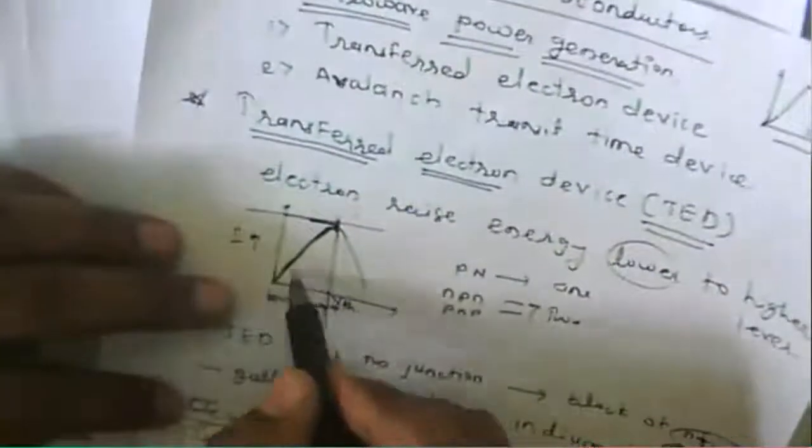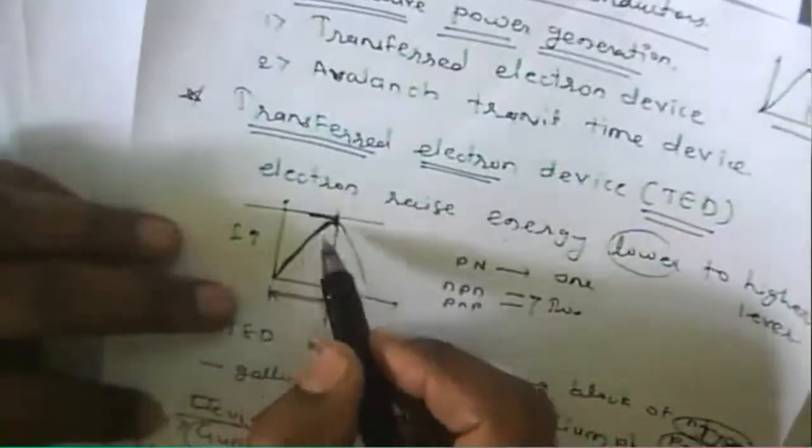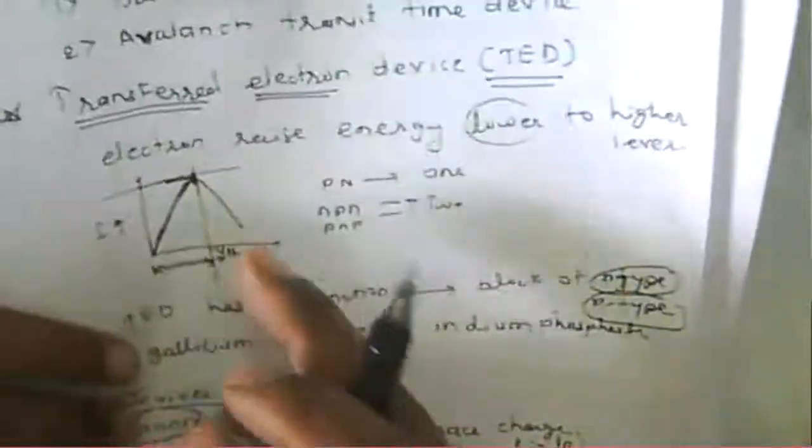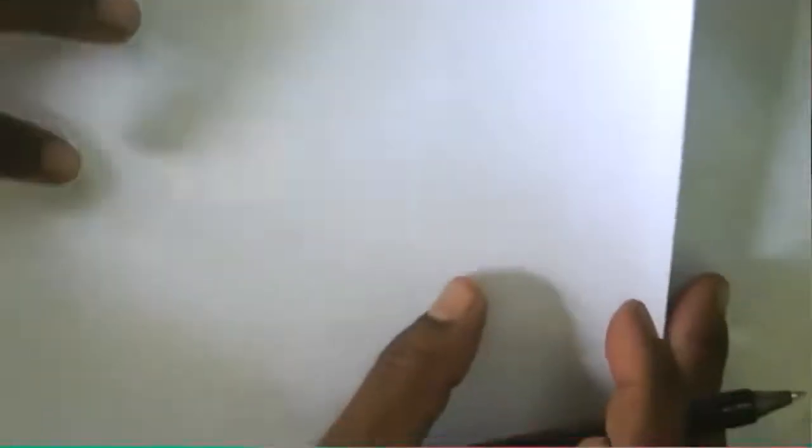When it reaches the higher level, the electron will be immobile. Immobile electrons mean the current reaches a particular value, since bias is applied. Then, as electrons become immobile, the current starts decreasing.